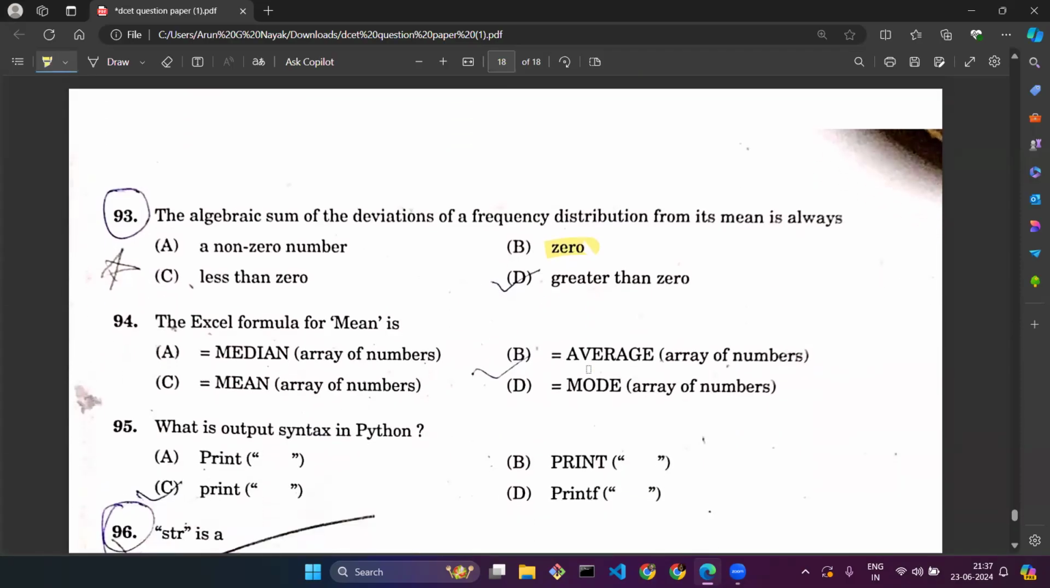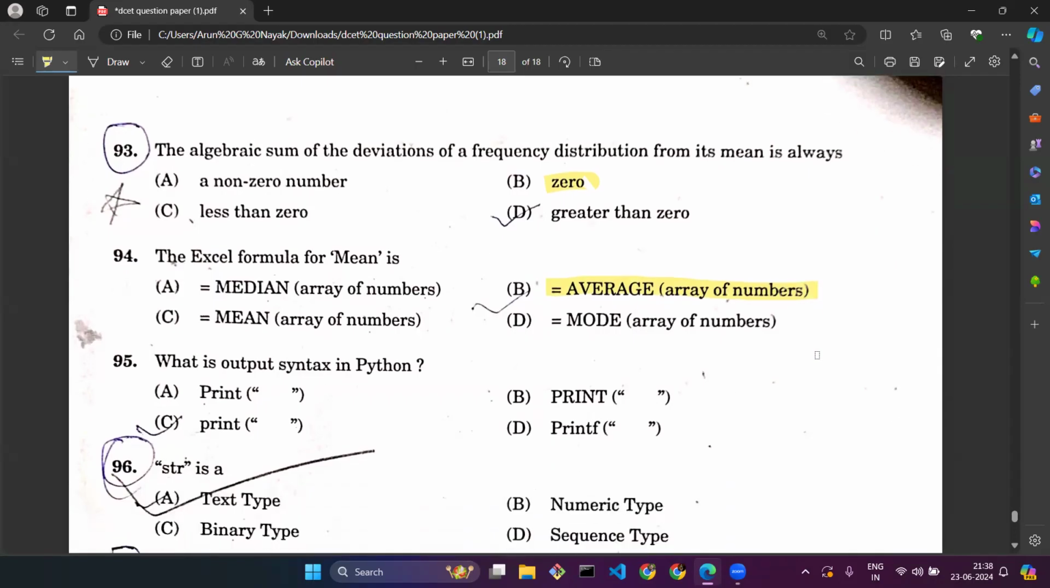The Excel formula for mean: in Excel, if you want to find out the mean, what formula will you be using? There is a formula, average, equal to average, and you need to give the array. That array will be containing numbers. So average takes an array of numbers to find out the mean. Mean or average, we can consider them the same. But median and mode are different.